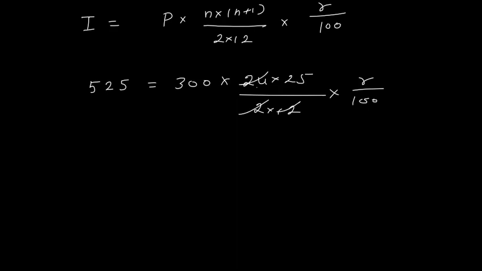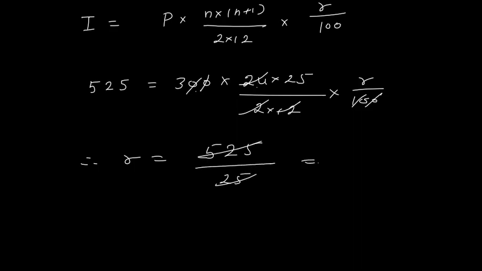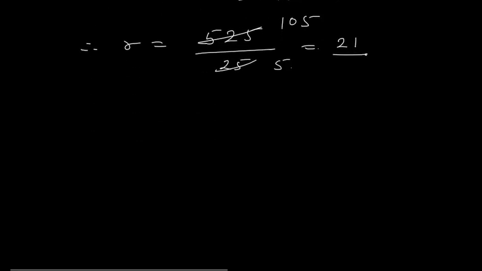12 2s are 24, this 24 and this will cancel, this 100, 2 zeros will cancel, and therefore you can say that your R is 525 divided by 25. Now with 5 you can cancel: 5 1s are 5, 5 5s are 25. Then with 5 I can cancel again: 5 2s are 10, 5 1s are 5, so 21%. So the rate of interest R is 21%.